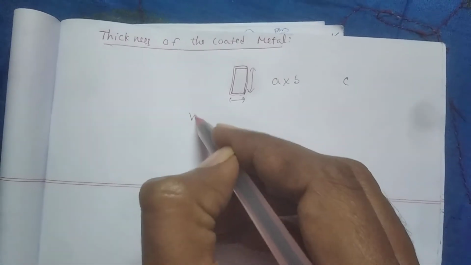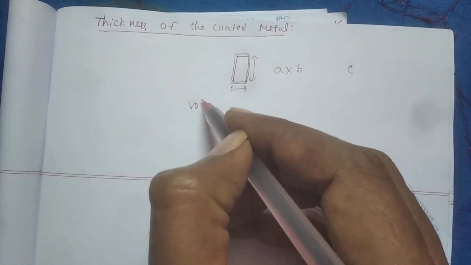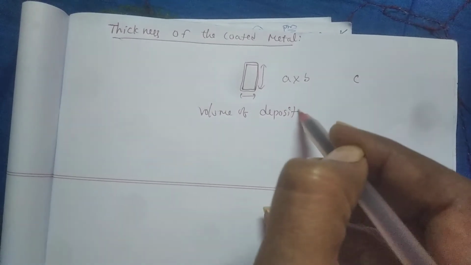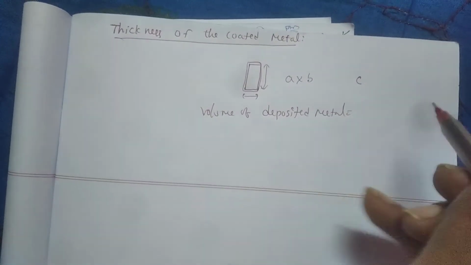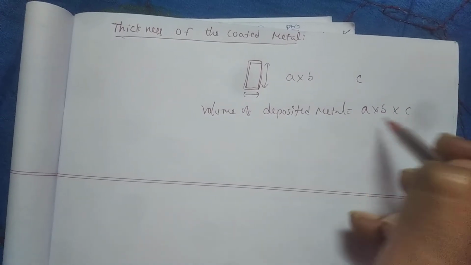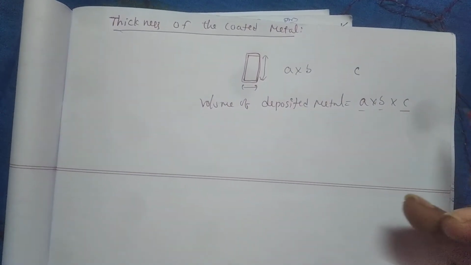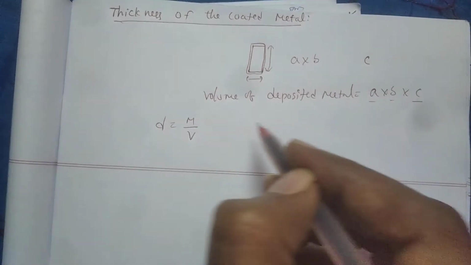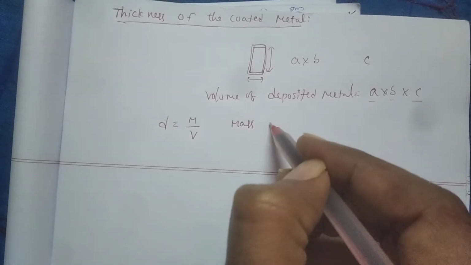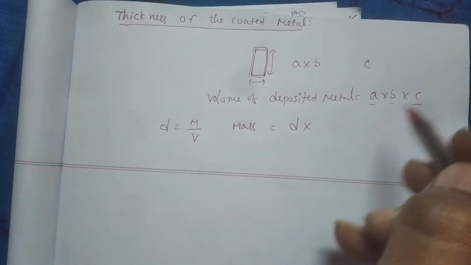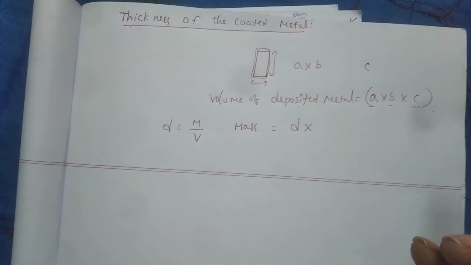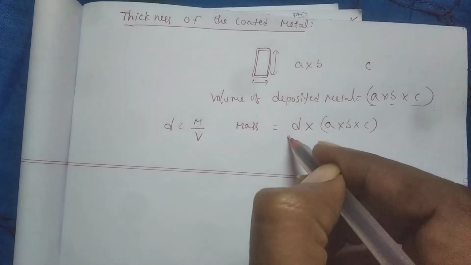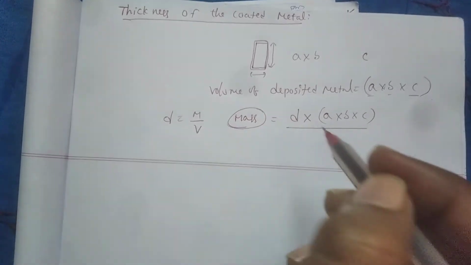Then the volume of metal coated, or metal deposited, is equal to A into B into C, length into width into thickness. Density is equal to mass by volume. Then the mass of the metal deposited is equal to density into volume of the metal deposited, that is A into B into C. Density into volume is the mass of the metal deposited.